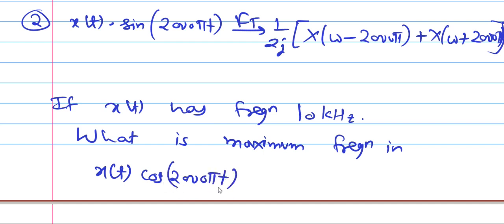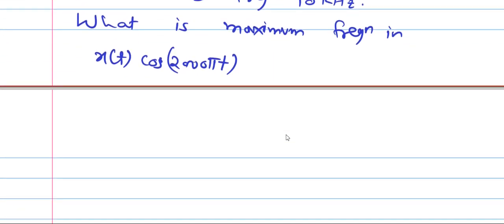So we know that when the signal is multiplied by cos or sine, we have upper sideband and lower sideband. That means fc plus fm, fc minus fm. So this is the message frequency given, x of t frequency given 10 kilohertz.